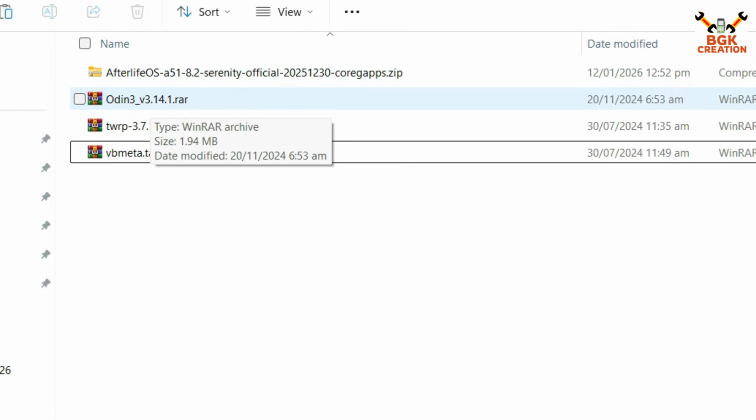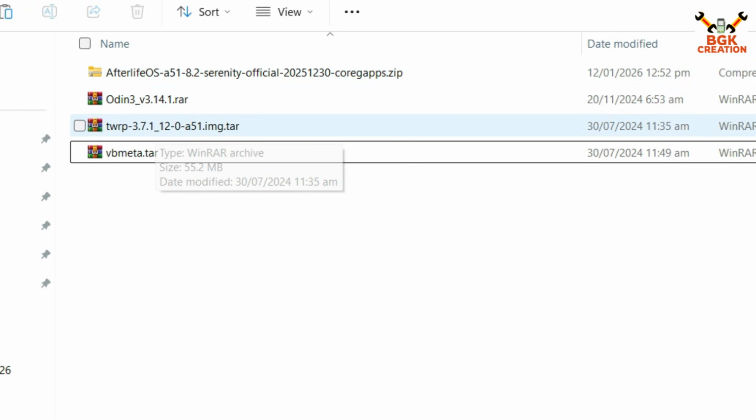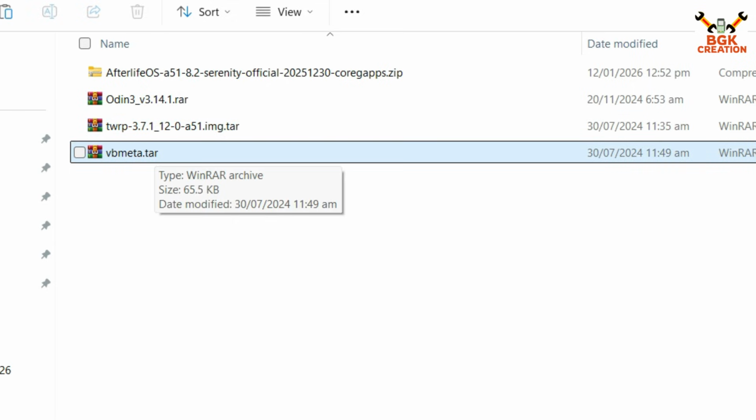We have to download Odin, and we have to download the TWRP Recovery. The version is 3.7.21, and this comes in TAR format, so we can flash it with Odin. And we also have to flash the vbmeta, which also comes in TAR format.